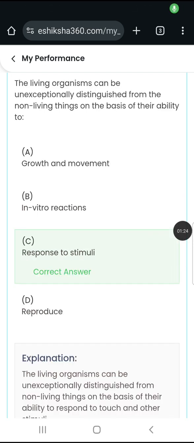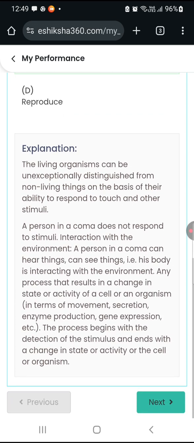The living organisms can be unexceptionally distinguished from the non living things on the basis of their ability to respond to stimuli. Explanation: the living organisms can unexceptionally be distinguished from non-living things on the basis of their ability to respond to touch and other stimuli. A person in a coma does not respond to stimuli interaction with the environment. A person in a coma can hear things, can see things, that is, his body is interacting with the environment.